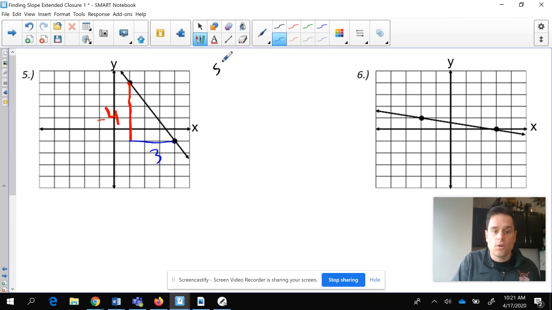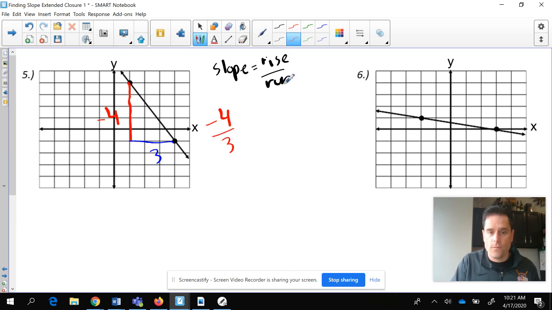Remember that slope is rise over run. And we're going to say that this is a rise of negative 4 over 3. There you go. And we can do the next one as well.